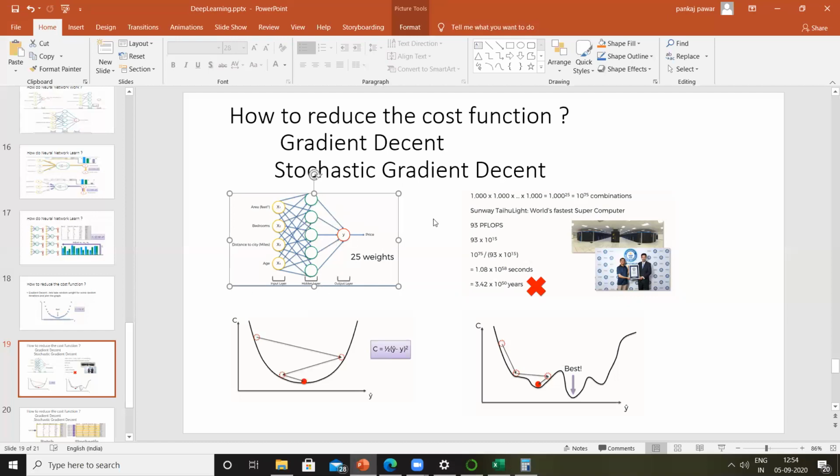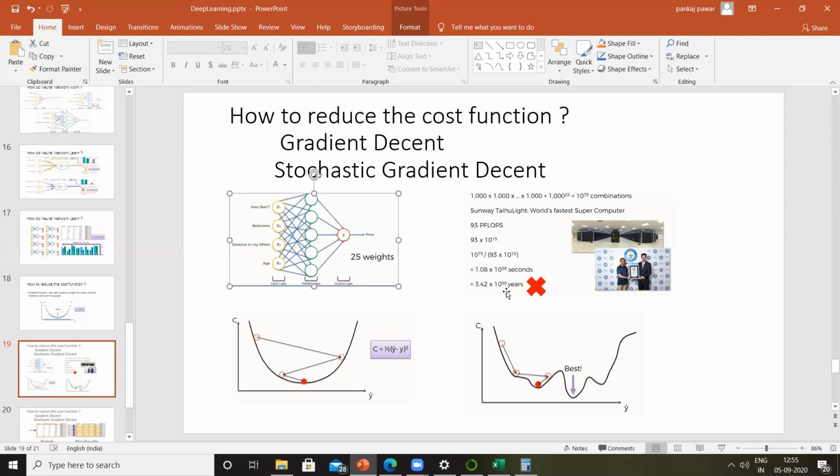So the different possibilities here, and again, we are assuming that weightages can range between, let's say, 1 to 1,000. So the possibilities come out to be 10 to the power 75 combinations. Now, if I'm hiring this supercomputer, Sunway TaihuLight, whose speed is 93 petaflops, we can see that the supercomputer itself will take 3.42 into 10 to the power 50 years.